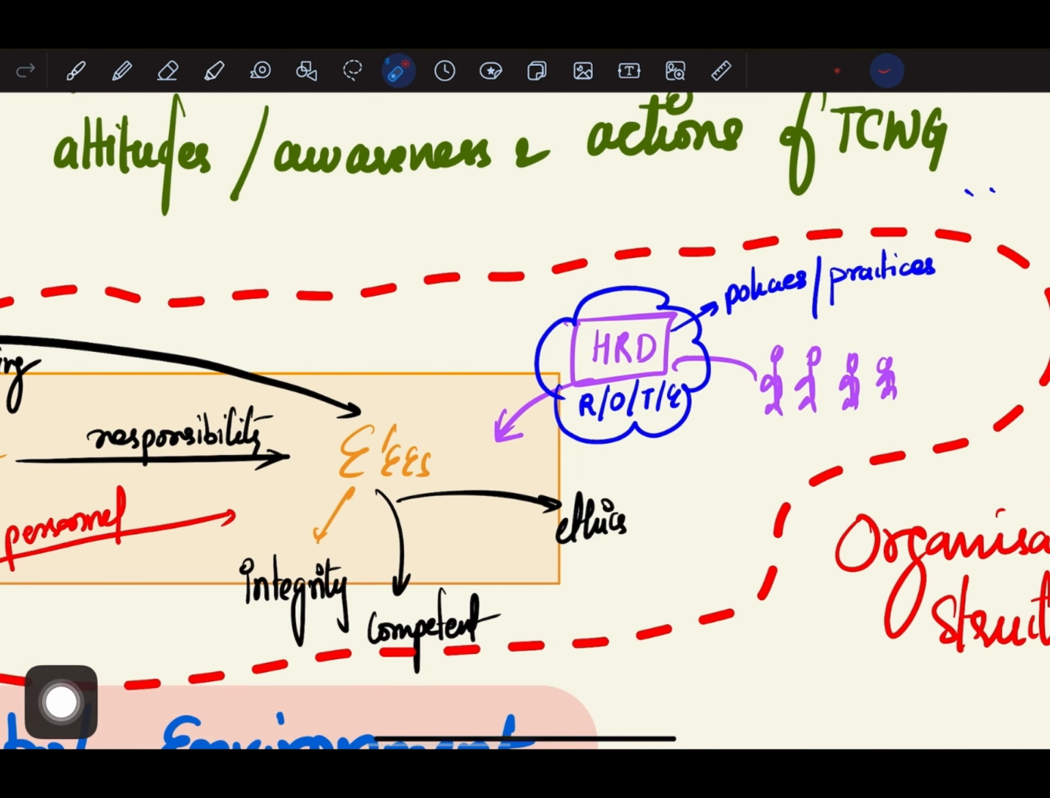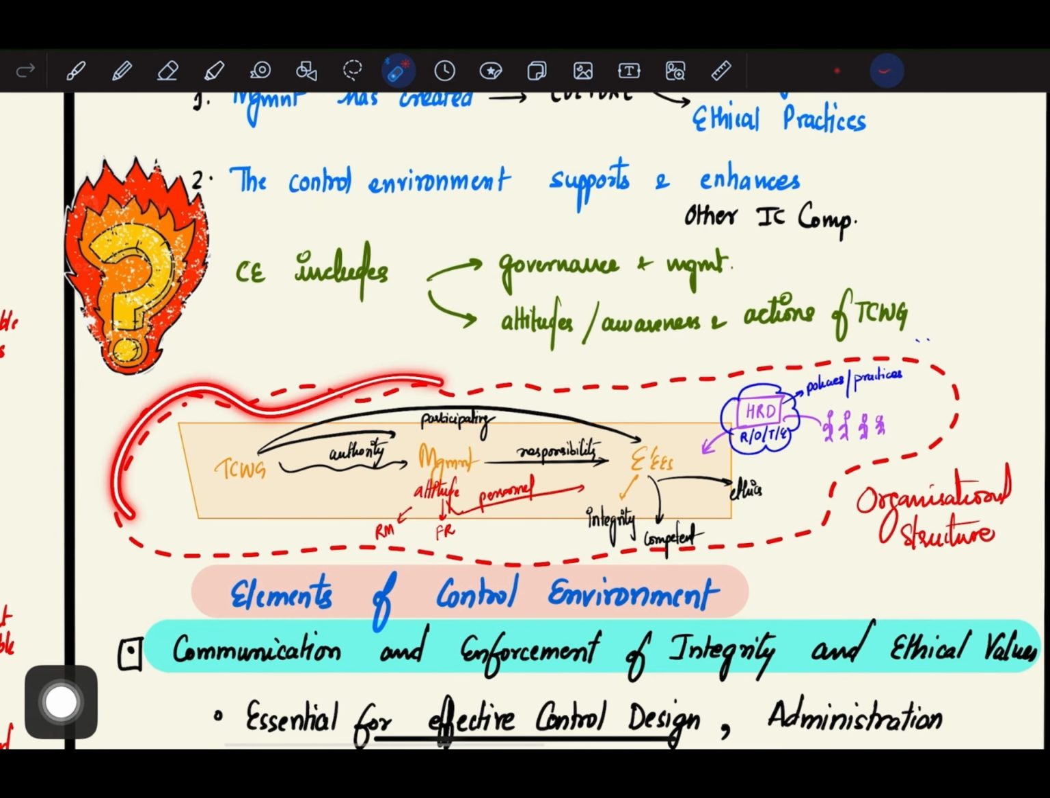One more important thing is that the human resource department is mainly responsible for recruiting, orientation, training, and evaluation of employees. It takes people from outside the organization for job opportunities and gives job opportunities to them. It recruits them first, then gives orientation courses to them, then trains them, then also evaluates them, and ultimately sends them to the organization. So what are the policies and practices of the human resource department? And this is the entire organizational structure.